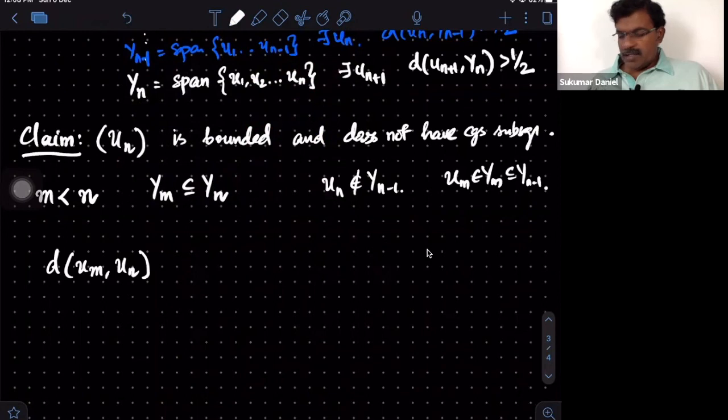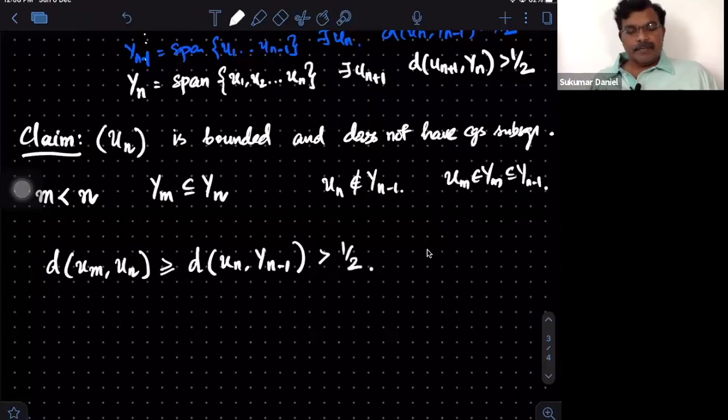So look at this distance. It will be bigger than or equal to the distance between un and Yn minus 1. This I know to be bigger than 1 by 2 from our construction. So what we could prove is that if m and n are two natural numbers, m strictly less than n, then the distance between any two of them is bigger than 1 by 2, and hence un is not even Cauchy, and hence it cannot have a convergent subsequence.